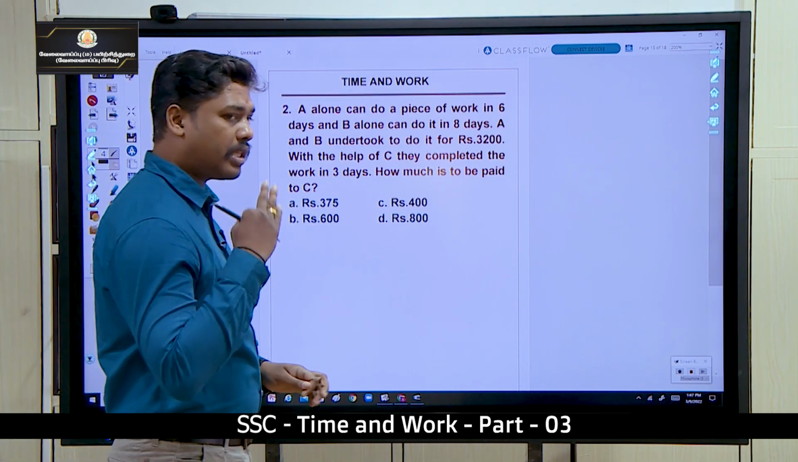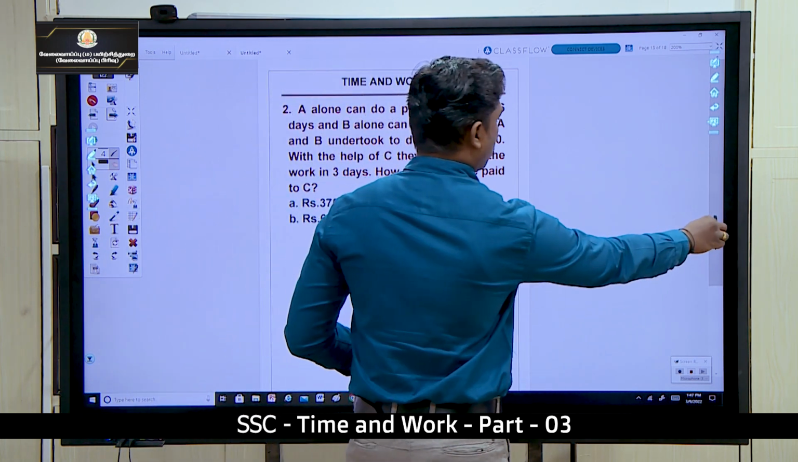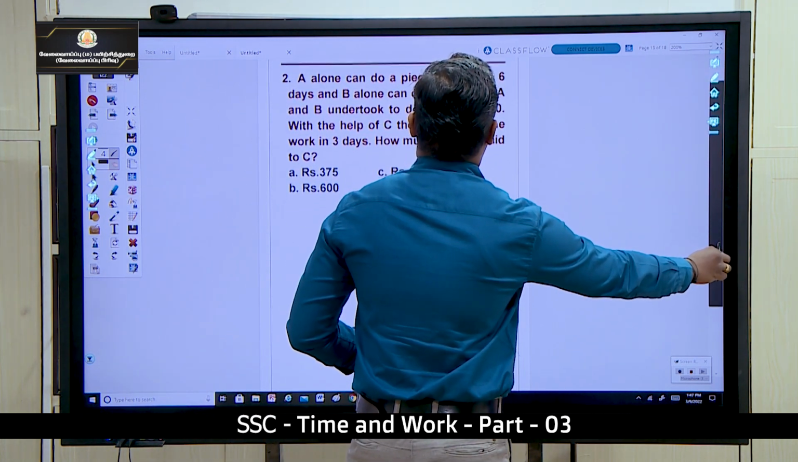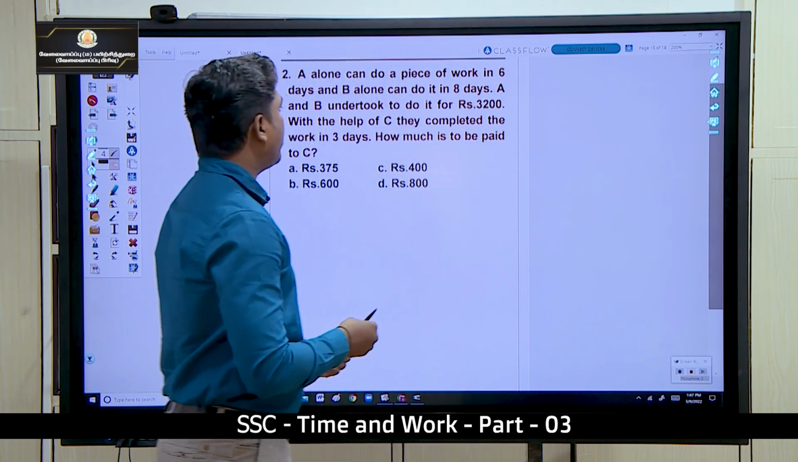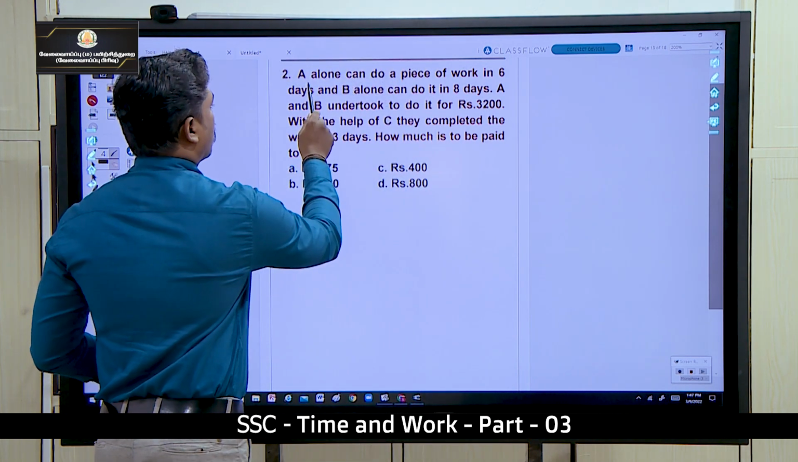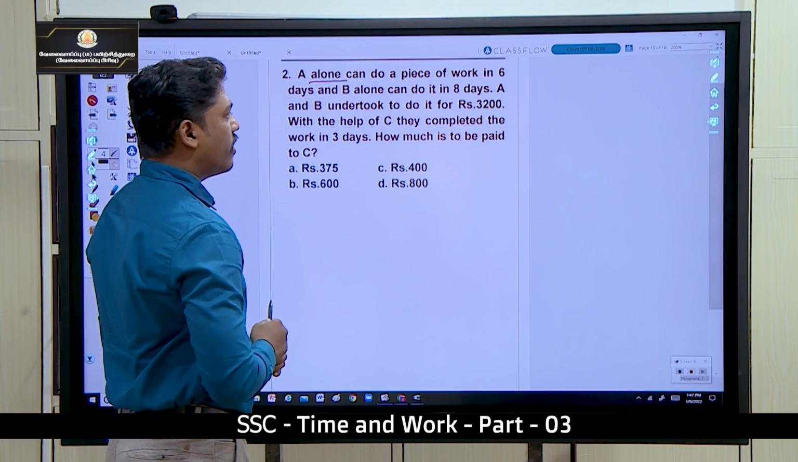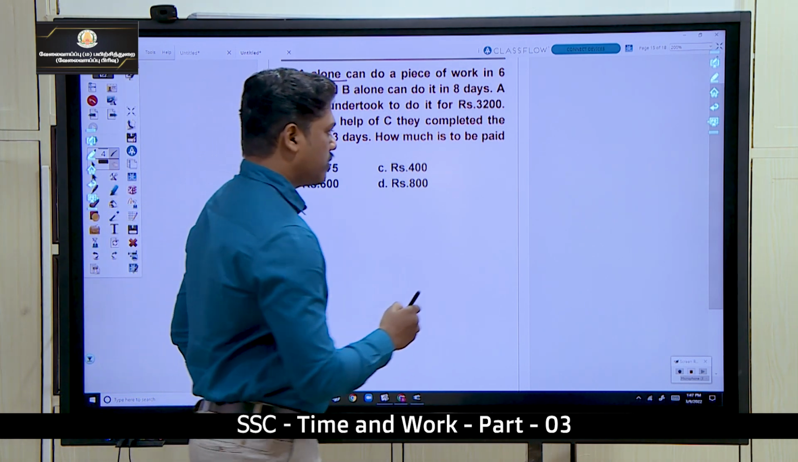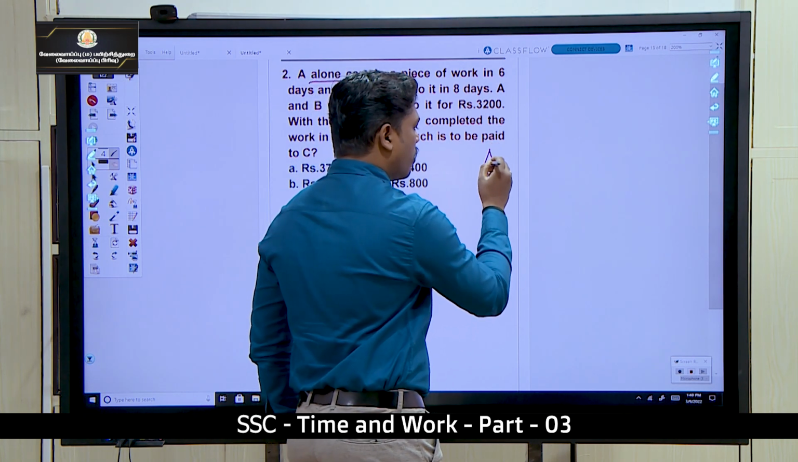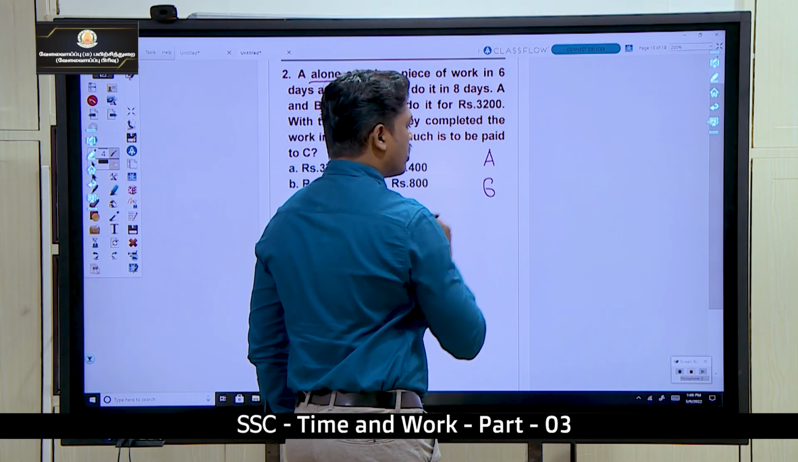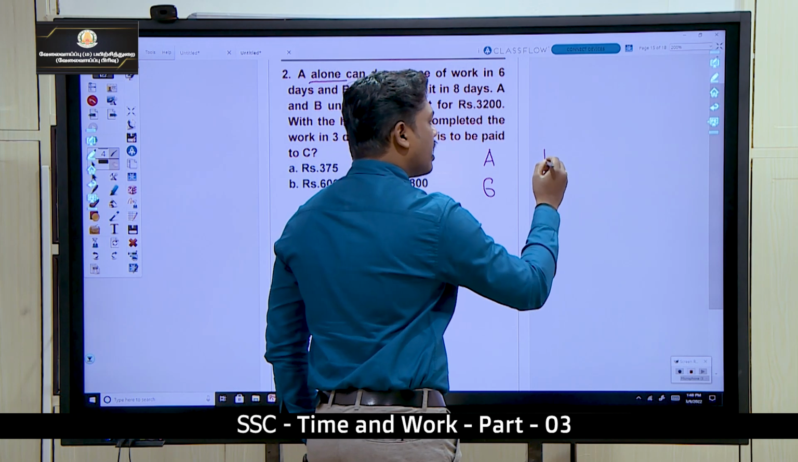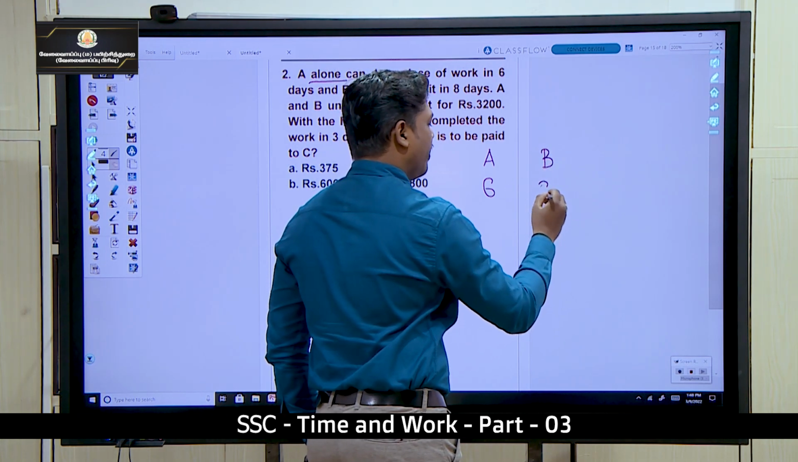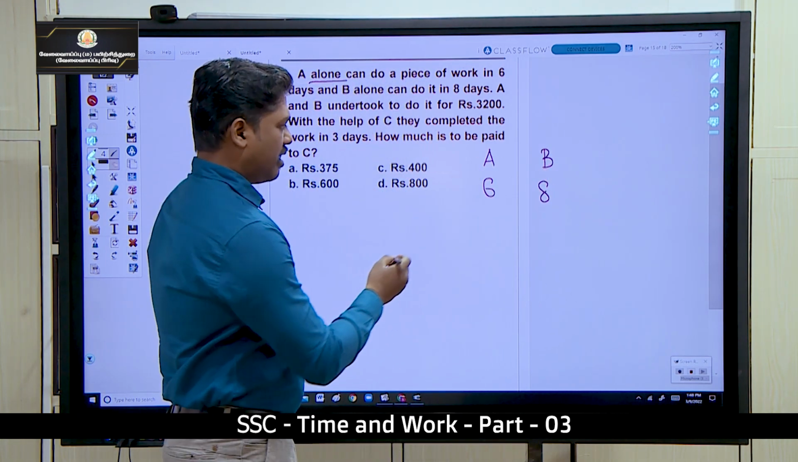Okay, here we are having 3 persons. Look at here, A alone can do a work in 6 days. B alone can do in 8 days. Look at here, A alone can do in 6 days. B alone தனியா வேலை பார்த்தா he can do in 8 days. This is 6.